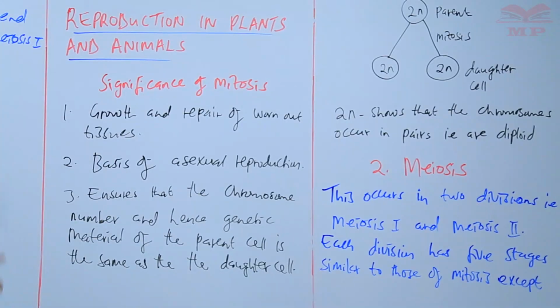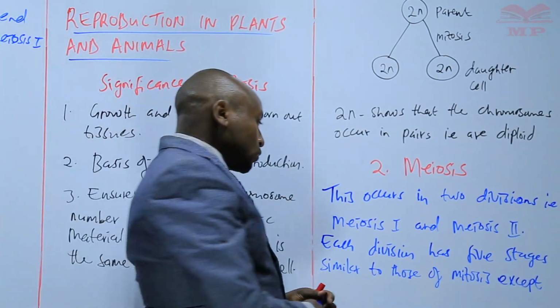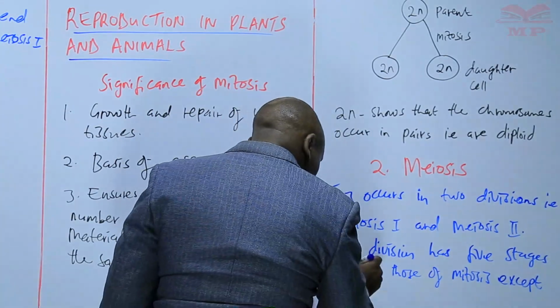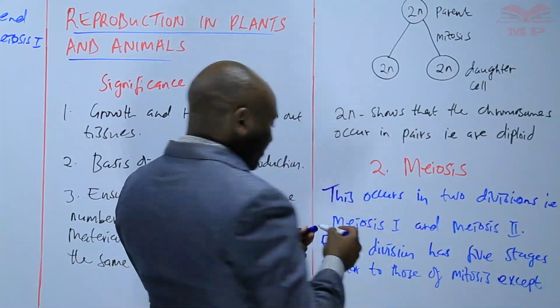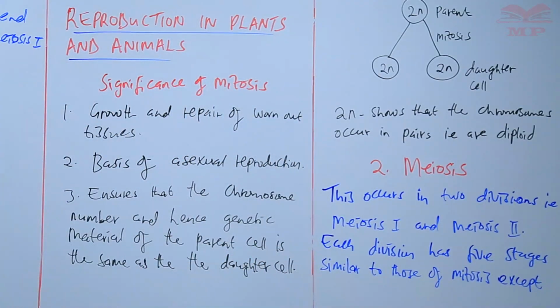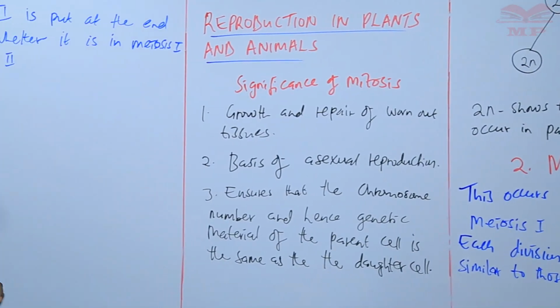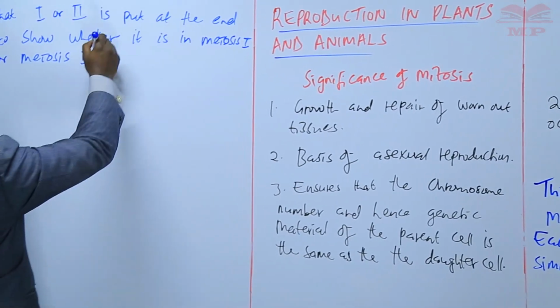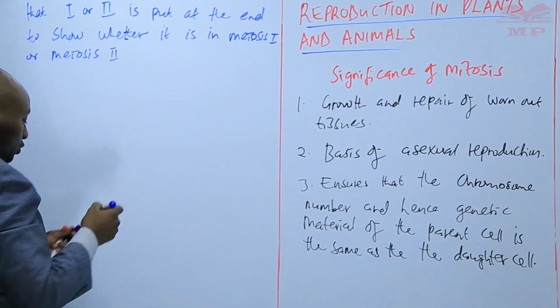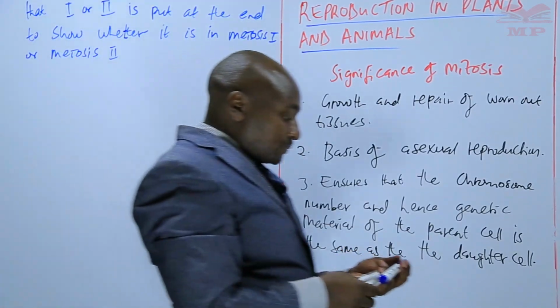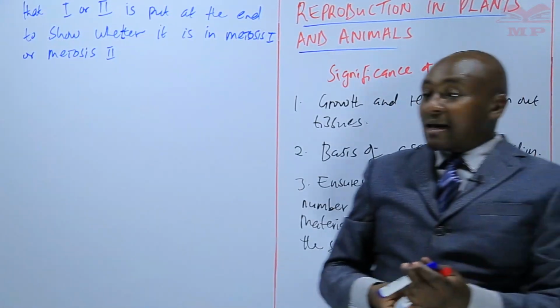That each division has 5 stages, similar to those that are found in mitosis, except that a 1 or a 2 is put at the end to show whether it is in meiosis 1 or is in meiosis 2. So first of all, we are going to discuss meiosis 1.